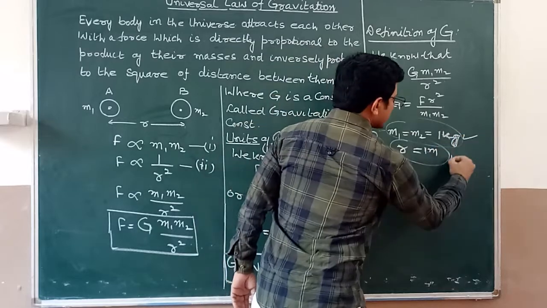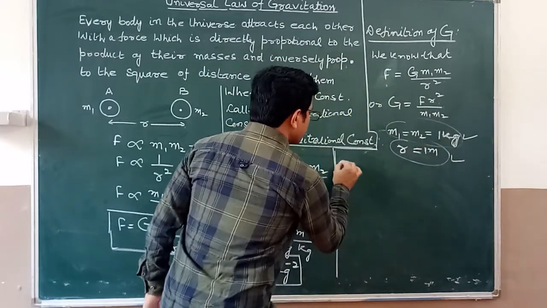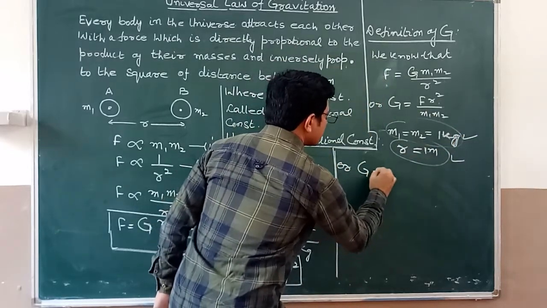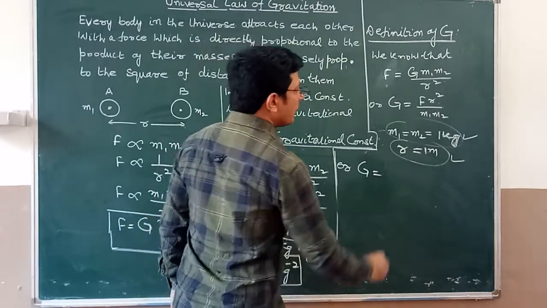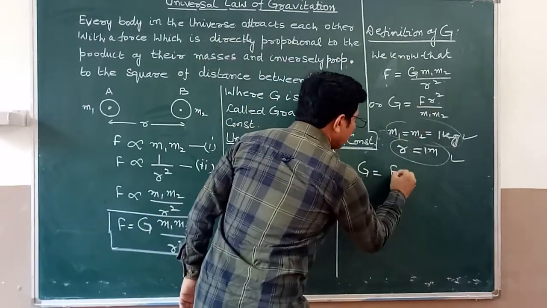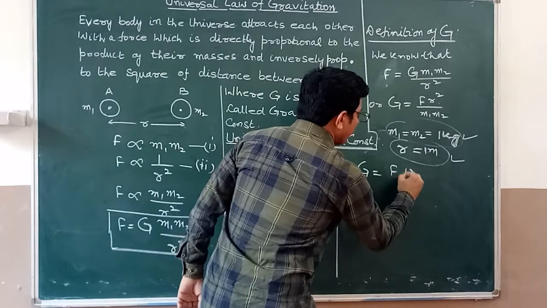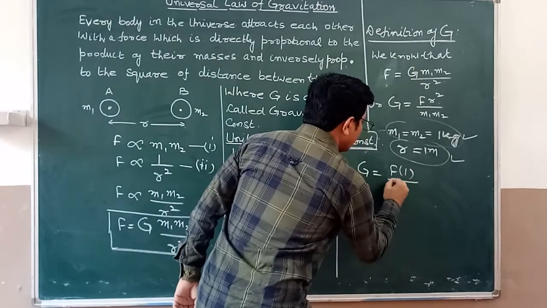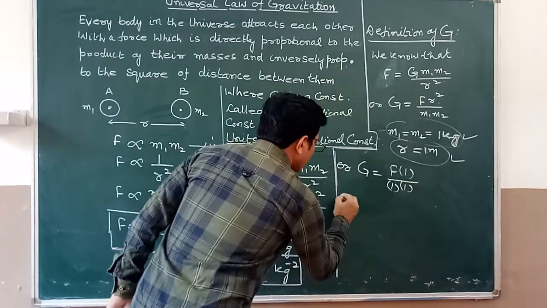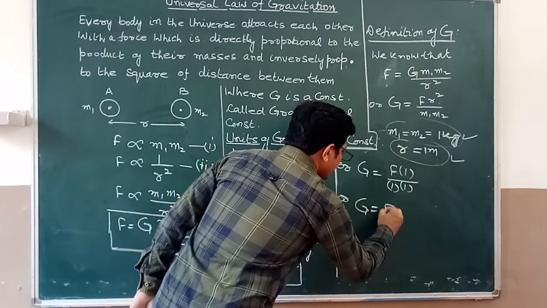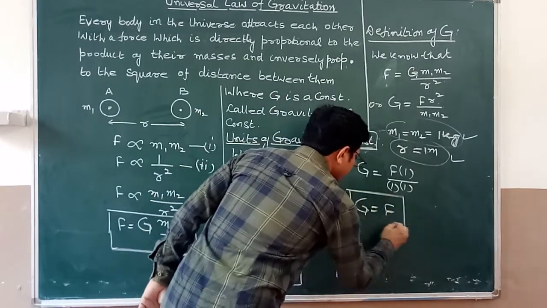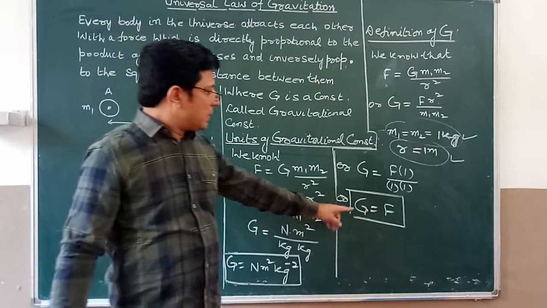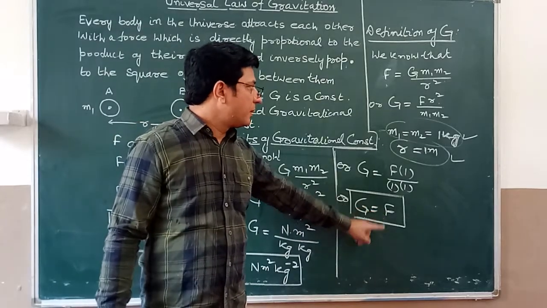Put these values in this equation, then G is equal to F into 1 upon 1 into 1, or G is equal to F.